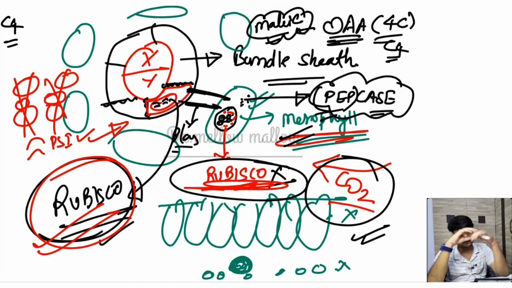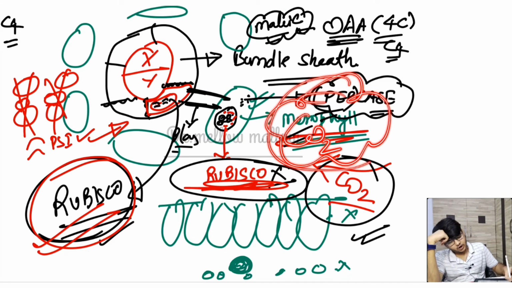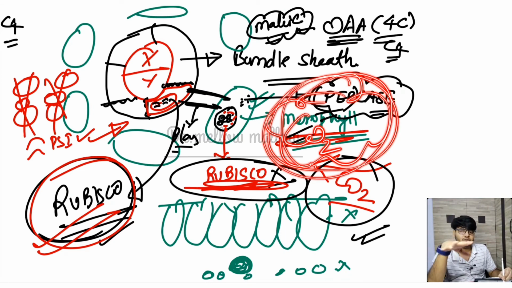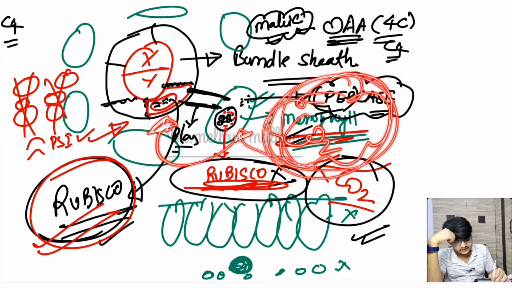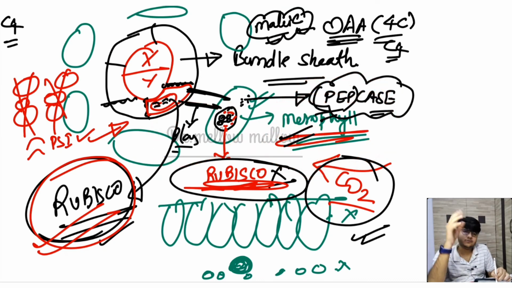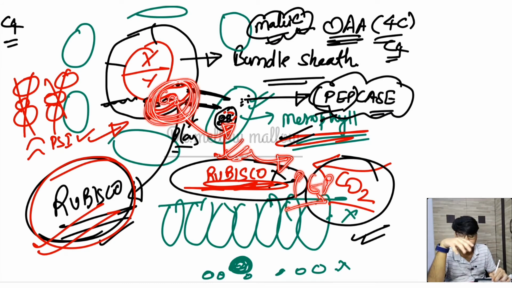So ultimately, the CO2 that is present in the atmosphere, we are incorporating it into the mesophyll cells and transporting it in the form of malic acid into the bundle sheath cells. In the bundle sheath, this malic acid is broken down to release the CO2 and pyruvic acid, and the pyruvic acid is then transported back to the mesophyll cells by the plasmodesmata. Pyruvic acid is converted again into PEP with the help of some ATP, with the same mechanism that I have discussed earlier. So now there is CO2 accumulation. This is called CO2 pumping.